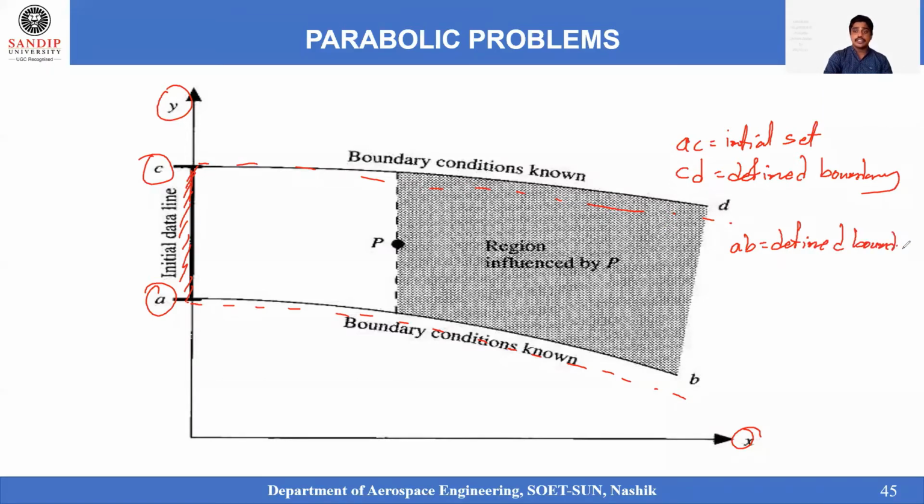Now you may ask, sir, what is the boundary condition? The boundary condition may be a wall. You may be defining AB as a wall and CD also as a wall, or AB and CD are regions outside of which the particular fluid flow is not happening. Effectively these boundary conditions are known to me, so we are all aware of the values at AB, CD and AC. Now the question comes, if you know the values of AB, AC and CD, then what is your interest in this one?